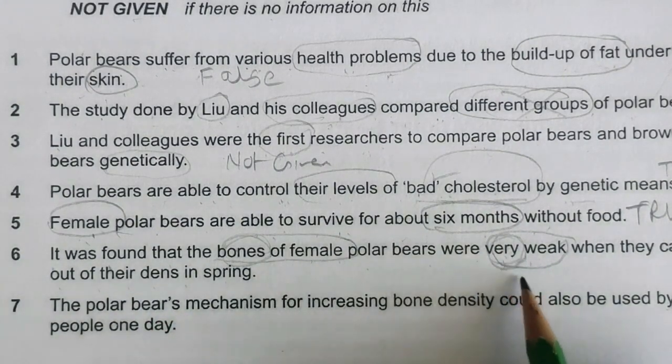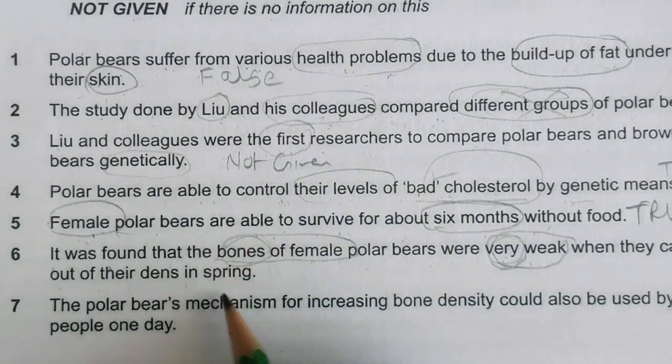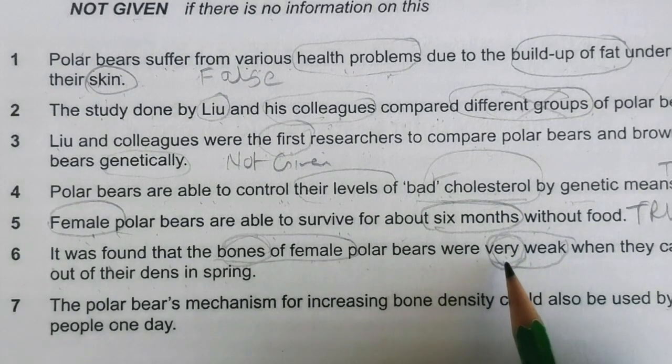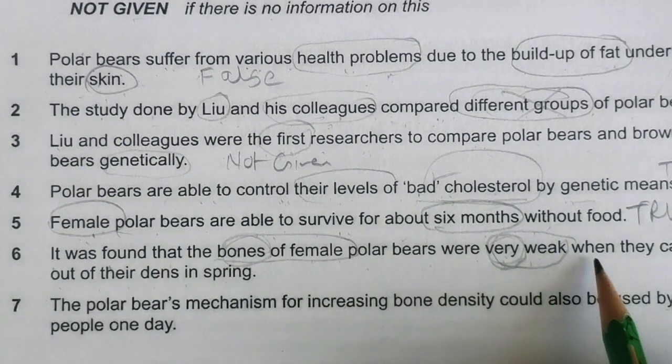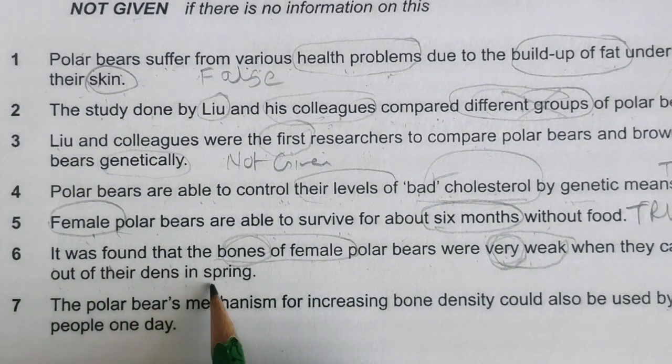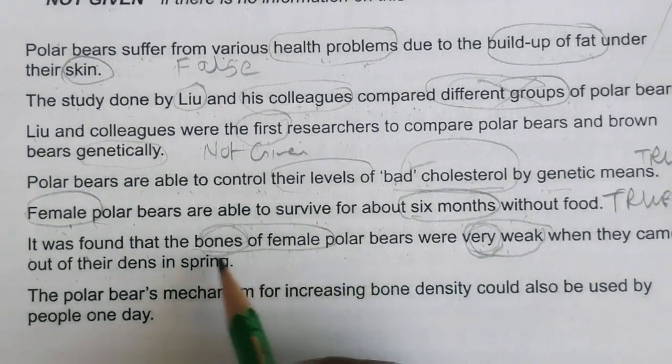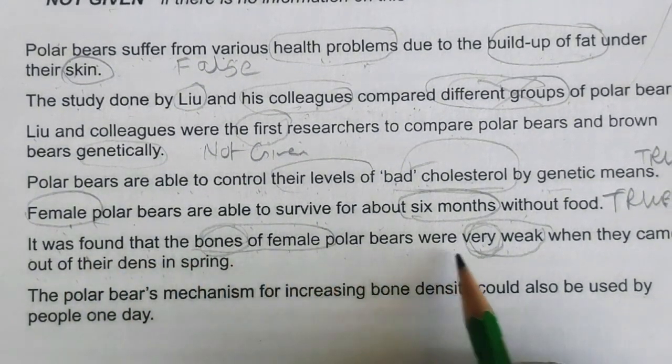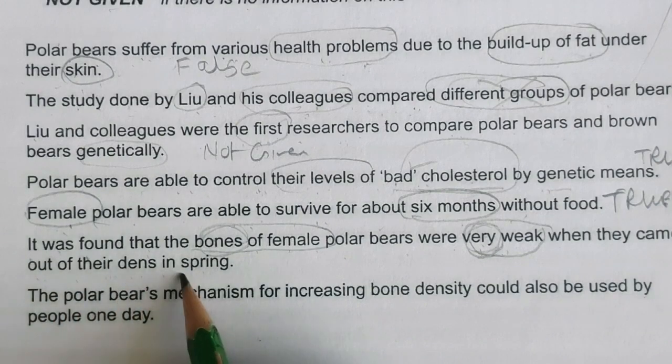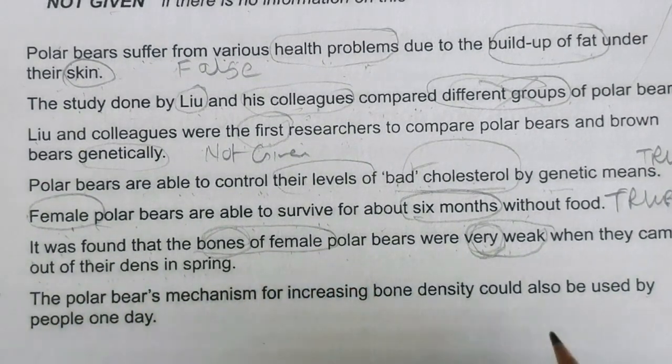If they are talking that their bones were not weak at that time, then of course a contradiction would be there. When they came out of their dens in spring, it was found that bones were very big. So it was bones of female bear were very weak. Okay, let's read it. And spring also I would be finding.